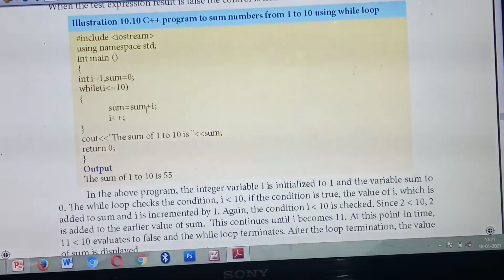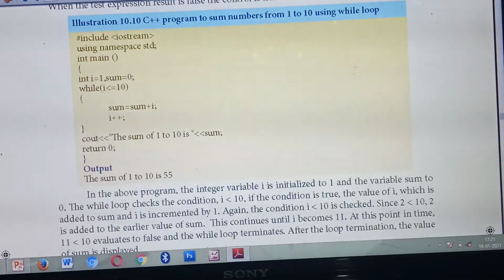What's the meaning? First, the value of i is added with the value of sum. That's the first time. Next time the value of i will get incremented by 1. This loop will execute till the condition becomes false. That means till 10 it will execute.